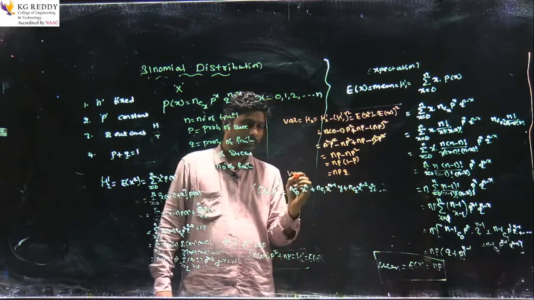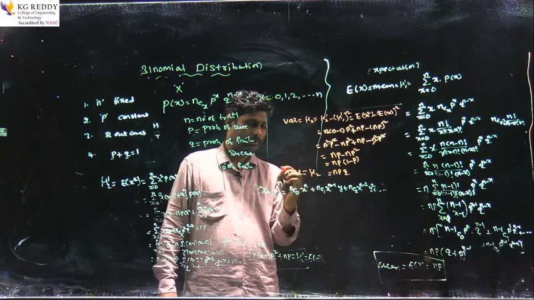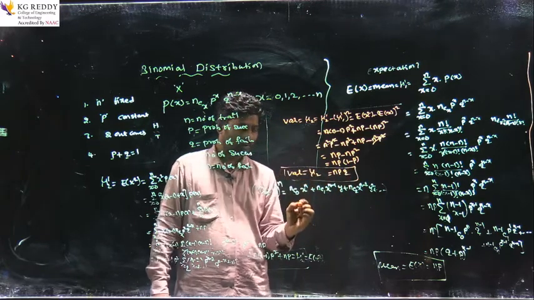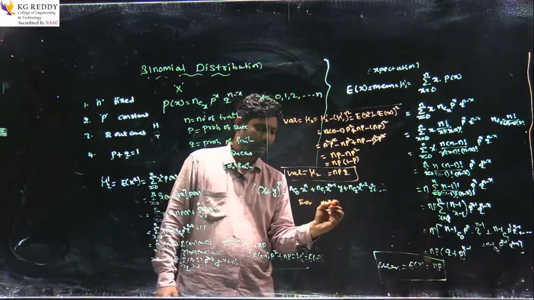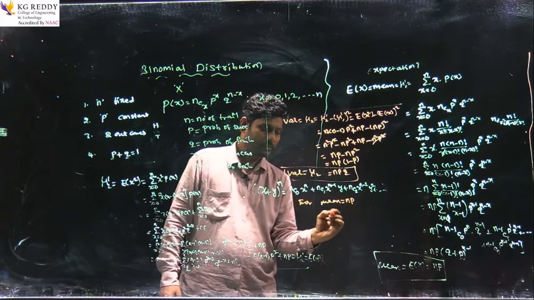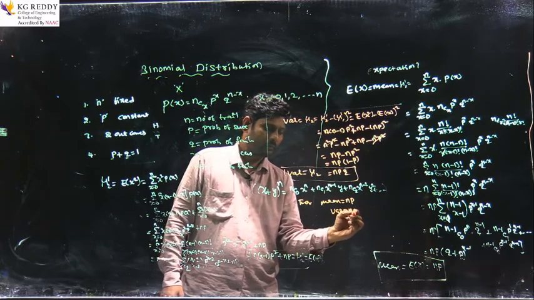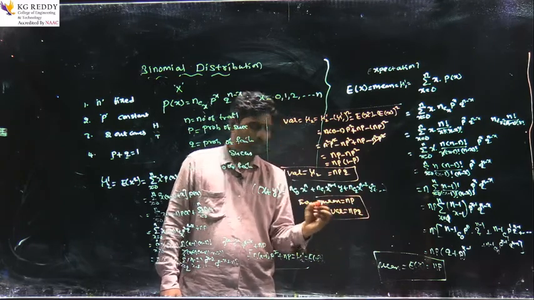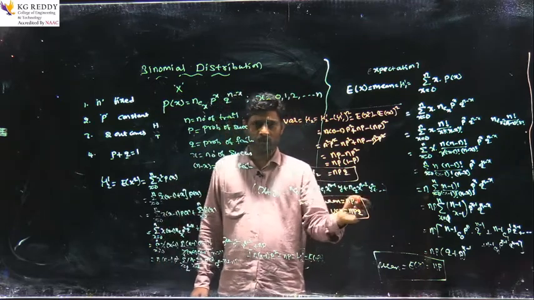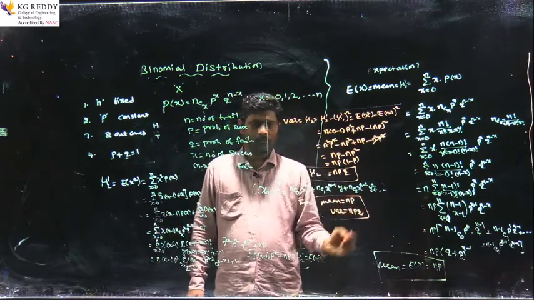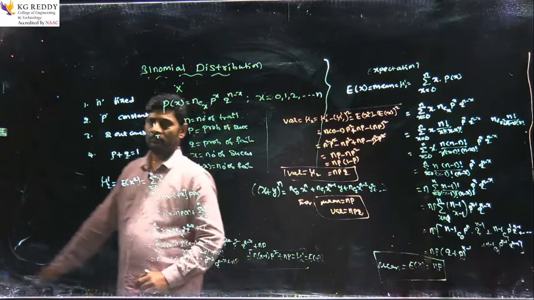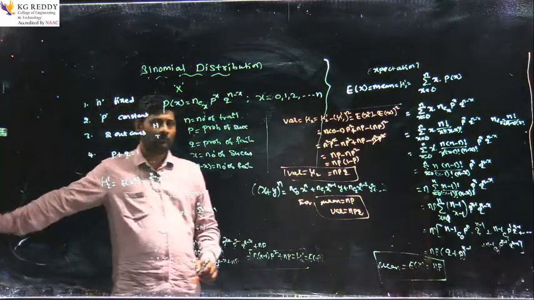So this is the variance of binomial distribution. So for a binomial distribution, mean is np and variance is npq, where n is the number of trials, p is the probability of success, q is the probability of failure.